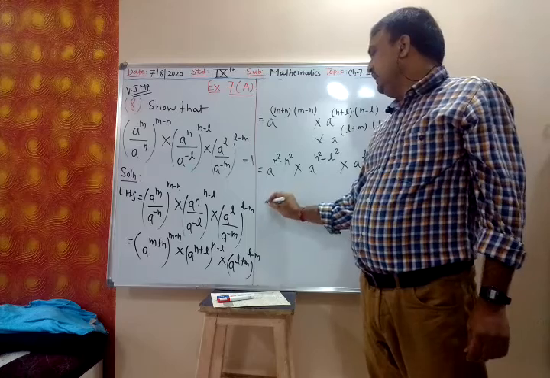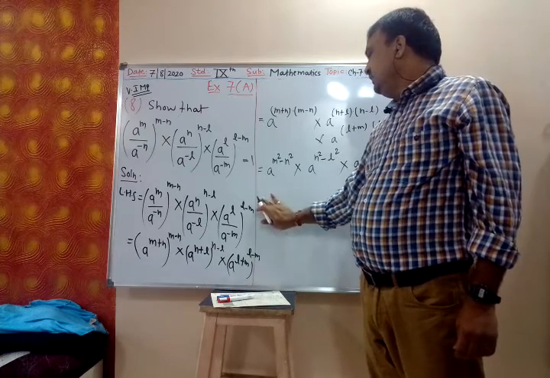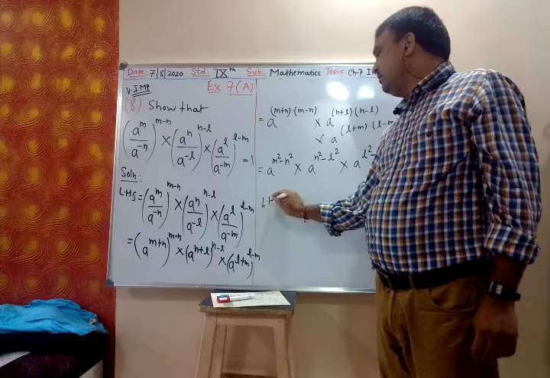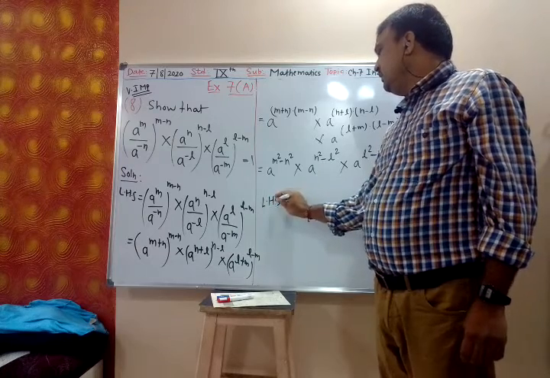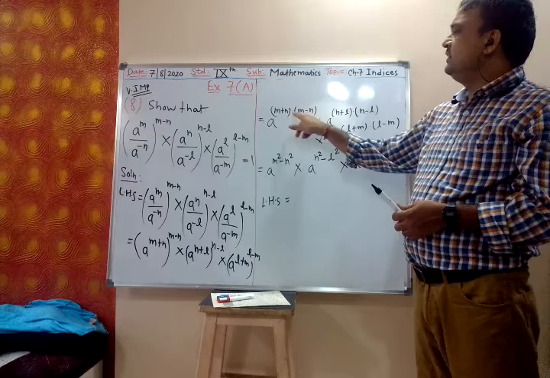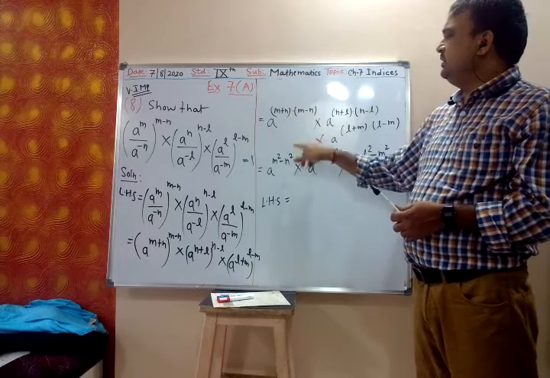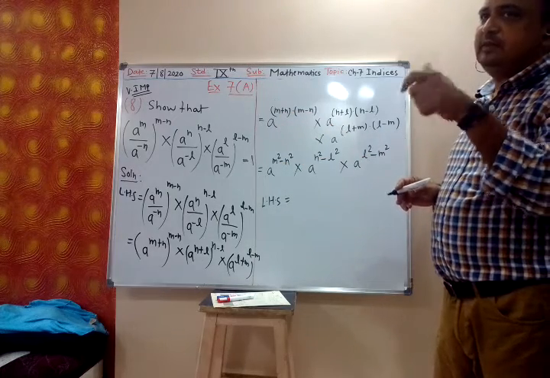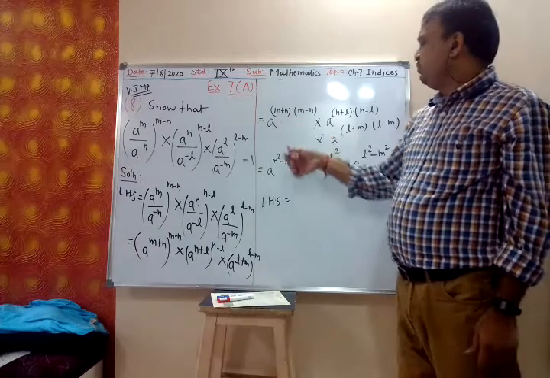No. One is m plus n, other is m minus n. So a plus b into a minus b is a square minus b square.